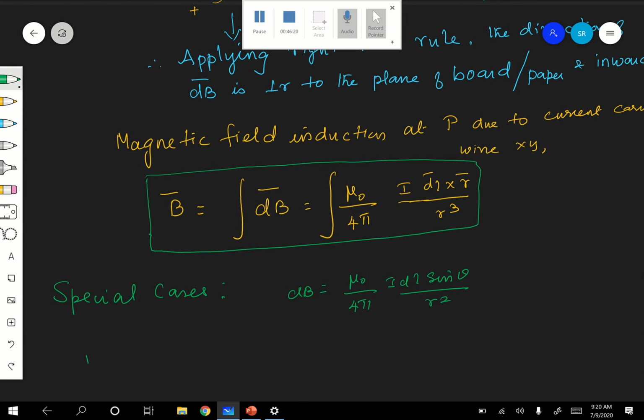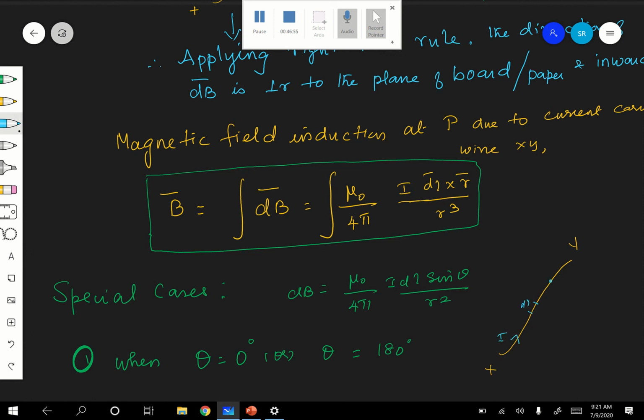First case, when theta is equal to 0 degree or theta is equal to 180 degrees. In both cases, the point P lies on the conductor itself. Here is XY and this is your dl, and this is the current.